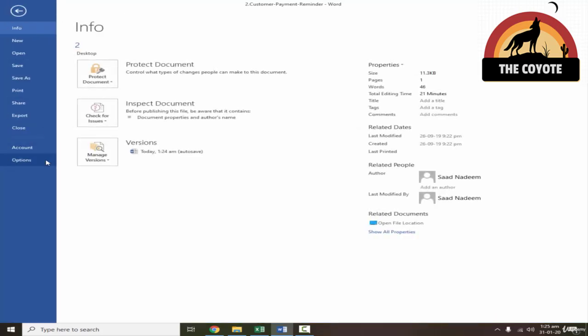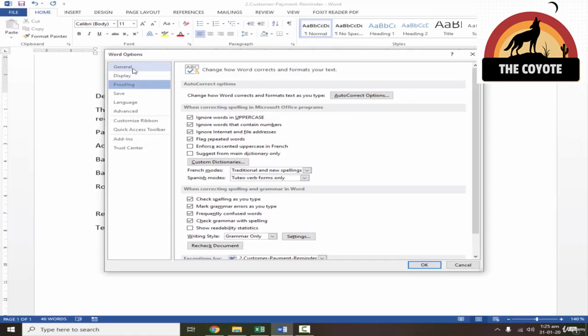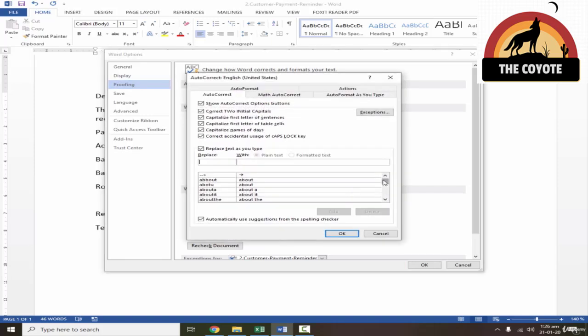I'll go to File, go to Options, and then go to Proofing and AutoCorrect options. Some of you might already know that Word autocorrects spelling mistakes. For example, "about": if you accidentally wrote an extra B, it will automatically correct it, and it has many suggestions. Whatever mistakes most people make, it will automatically correct to the right spellings. But we can use this option to our advantage.